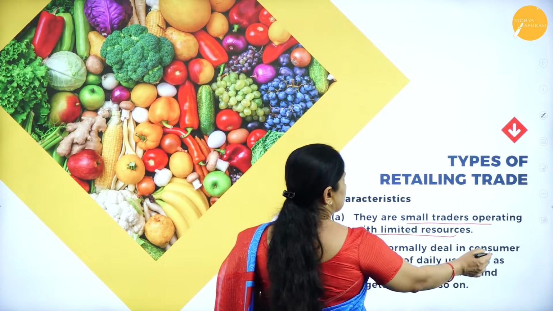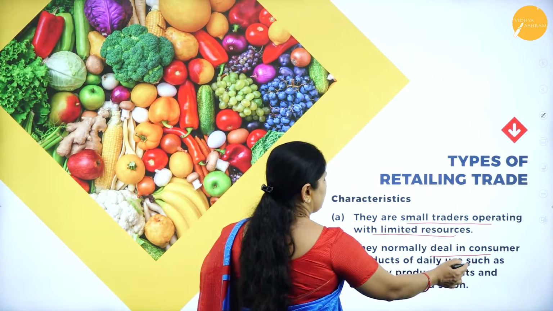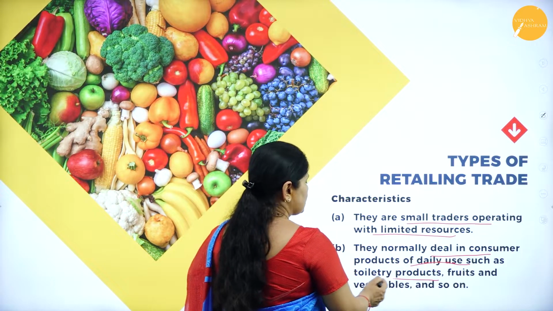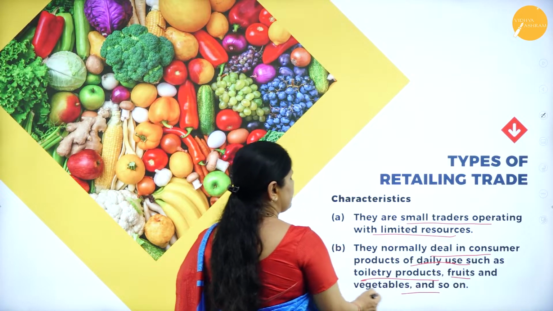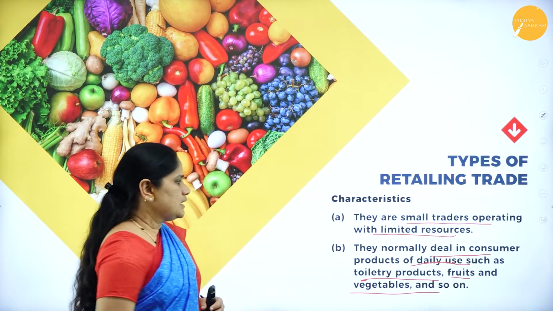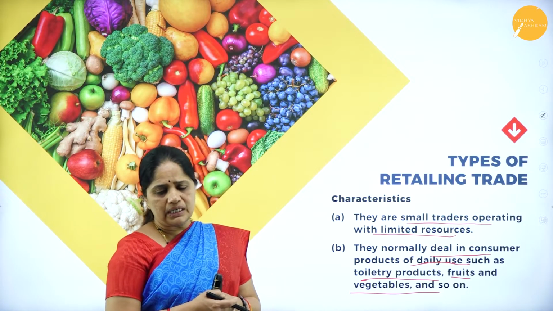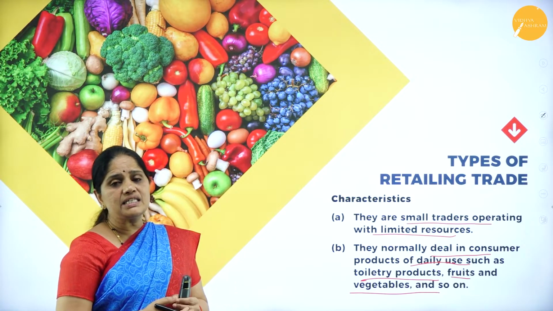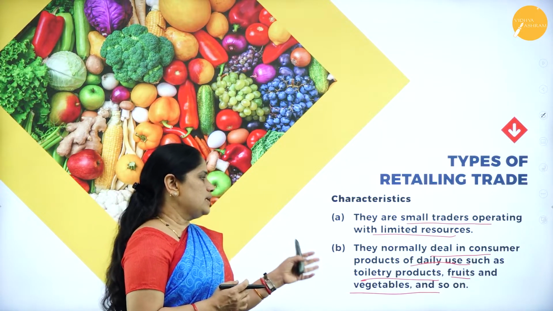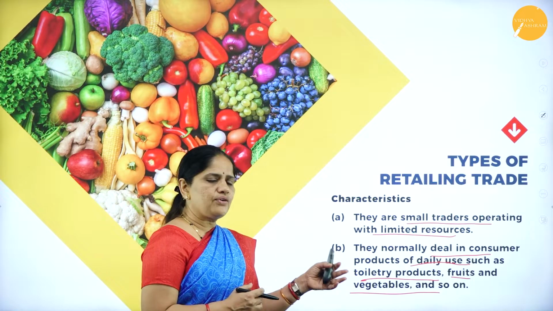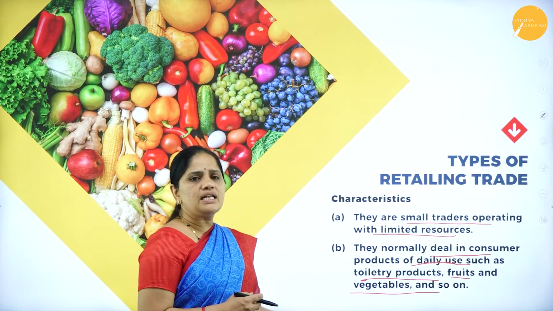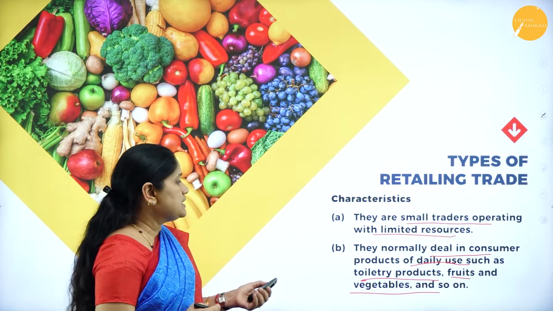So they normally deal in consumer products of daily use such as toiletry products, fruits, and vegetables. Usually the local vegetable vendor who comes near our doorstep, near our house, is an itinerant retailer. He may engage in selling fruits, vegetables, or toiletry products. All this he may be selling.